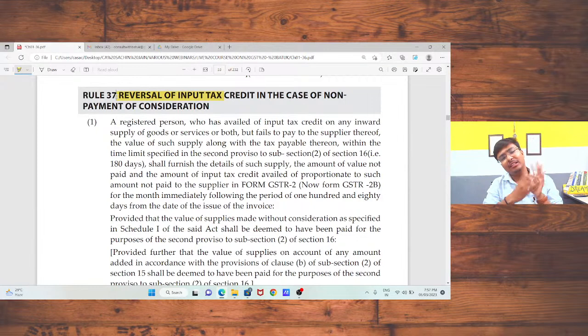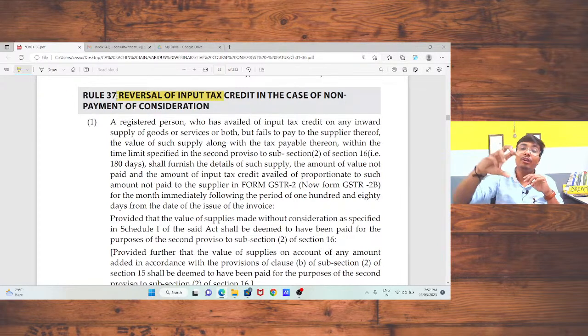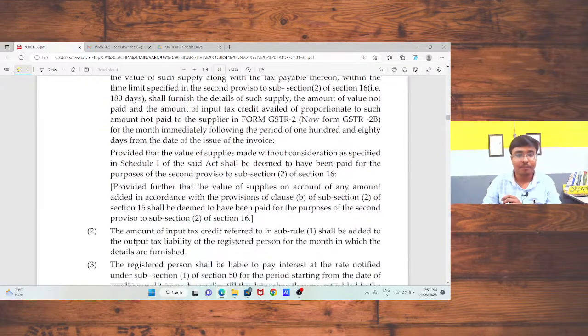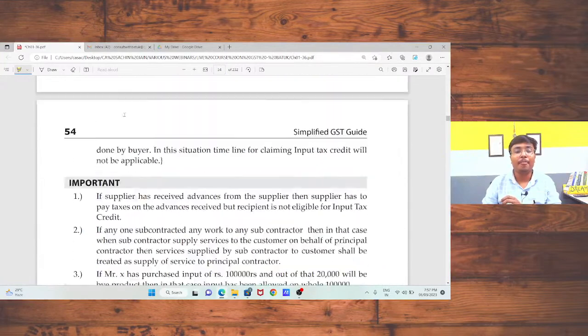Now the question arises, sir, what is the difference between section and rule? I am always saying that the section says what to do and the rules tell us how to do. Rules tell the procedure for doing anything. Okay, so rule 37 is related to input tax credit reversal. That means if I do not pay my supplier within 180 days, I need to reverse the amount of input tax credit with 18% interest, and the mechanism of reversal is that I need to show that figure in the other reversal tab in the GSTR 3B return. So that is what is mentioned in the return.